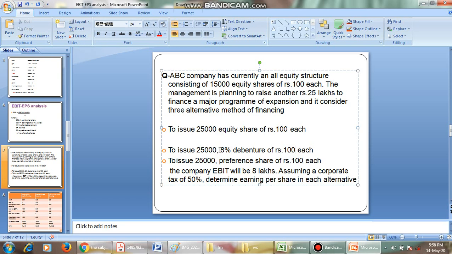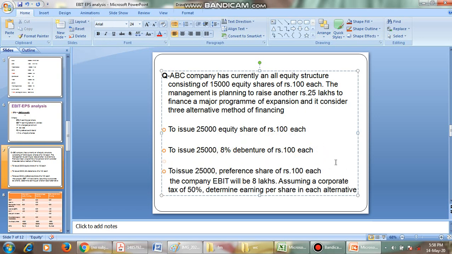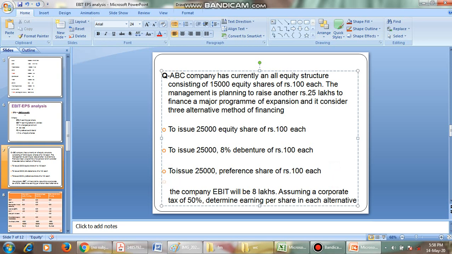That is, it can issue 25,000 debentures with an interest rate of 8%. And the third alternative is to go for 25,000 preference shares, each of 100 rupees. Very simple, try to understand the problem.